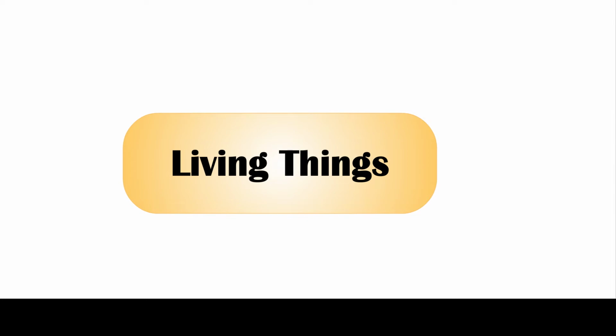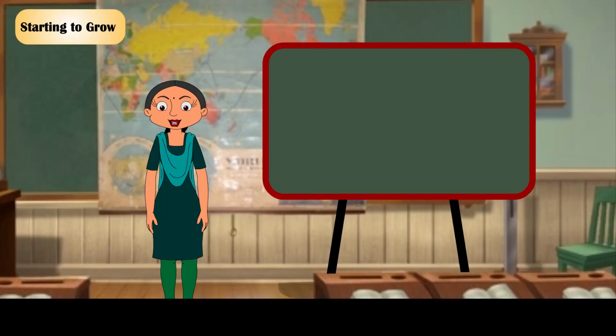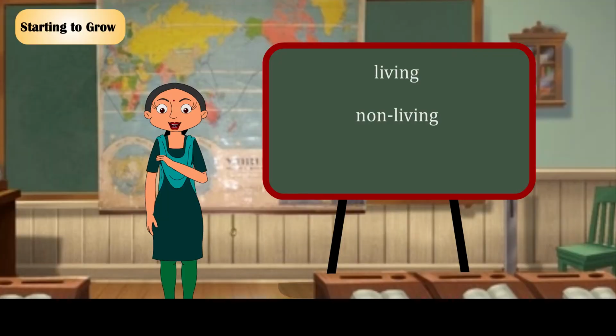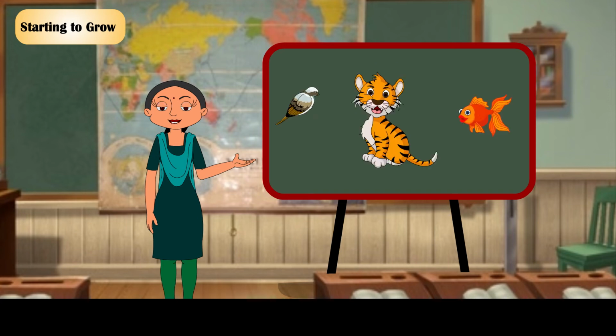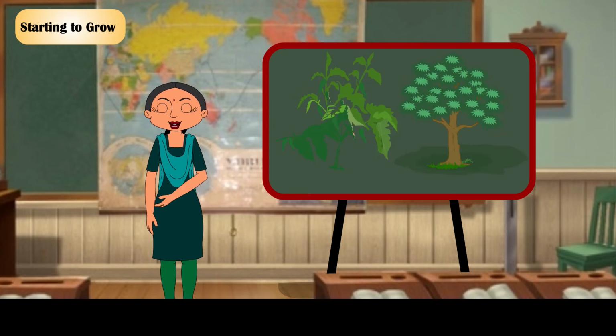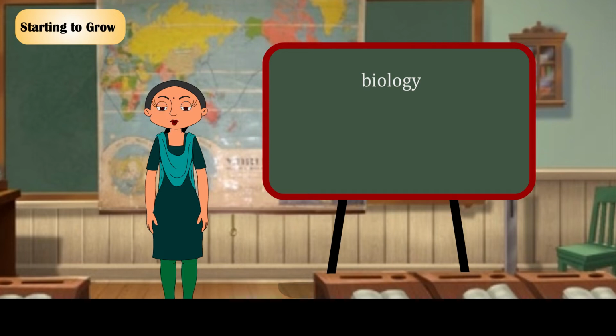Living things: we are surrounded by living and non-living things. All animals and plants are living things, and biology is the study of these living things. A cat playing with a ball is obviously living. A pigeon flying from tree to tree is also a living thing.